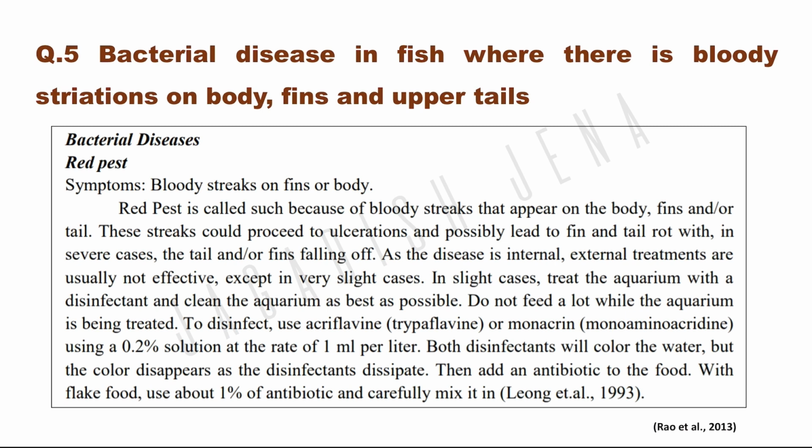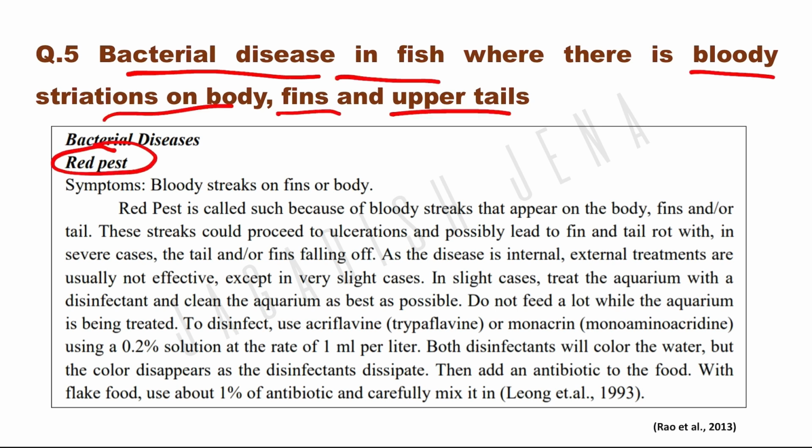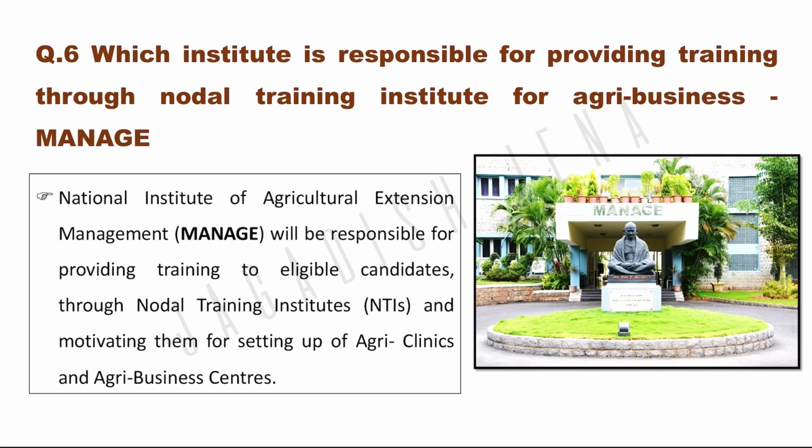Bacterial disease in fish where there is bloody striation on body, fins and upper tail. Which bacterial disease in fish causes bloody striation on body, fins and upper tail? That is known as red pest. What happens in red pest disease? There are bloody striations or streaks on fins and body. So if you want to know more, you can pause and read it.